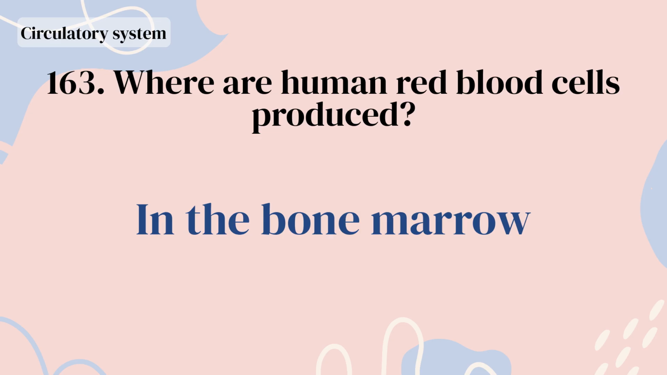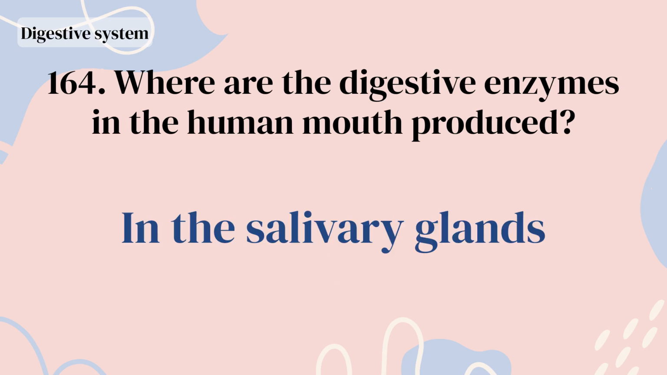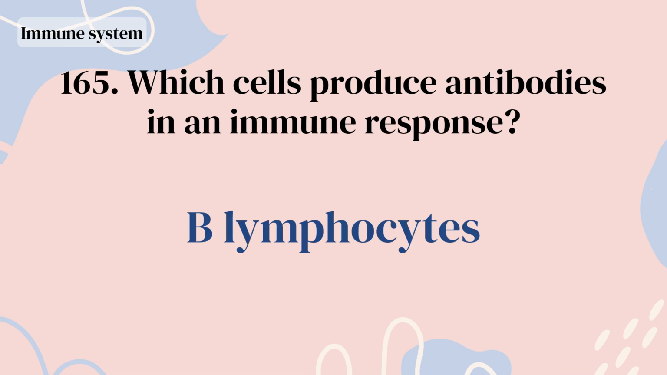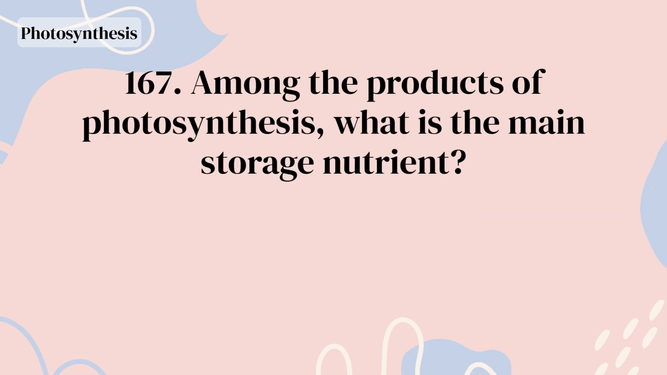In the bone marrow. Where are the digestive enzymes in the human mouth produced? In the salivary glands. Which cells produce antibodies in an immune response? B lymphocytes. What is the main muscle that controls breathing movements? The diaphragm. Among the products of photosynthesis, what is the main storage nutrient?